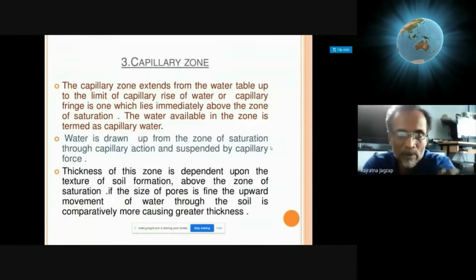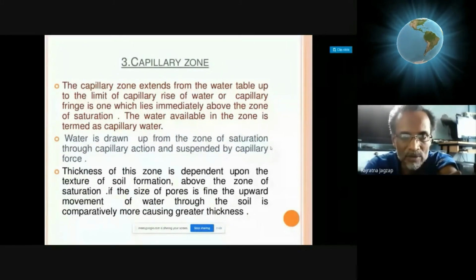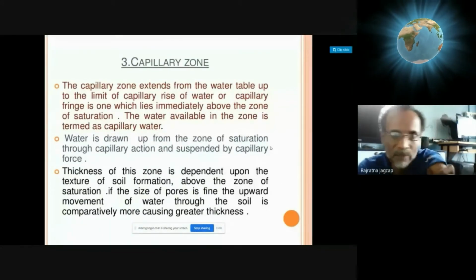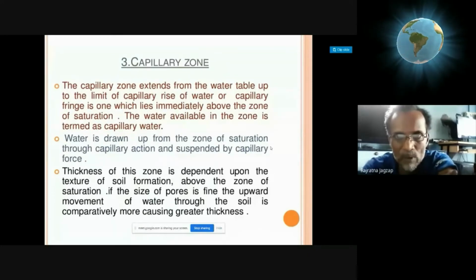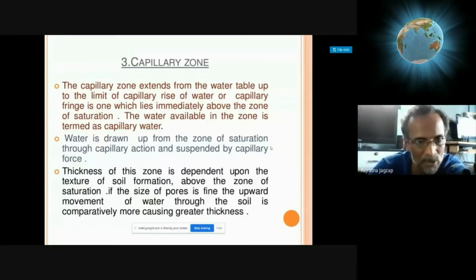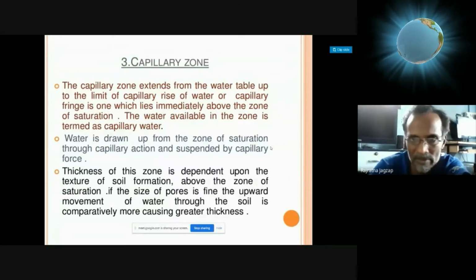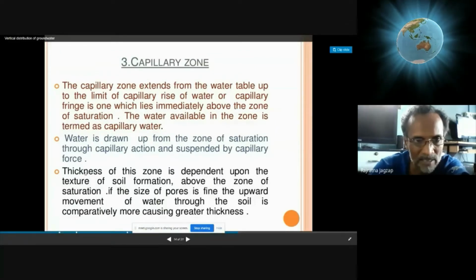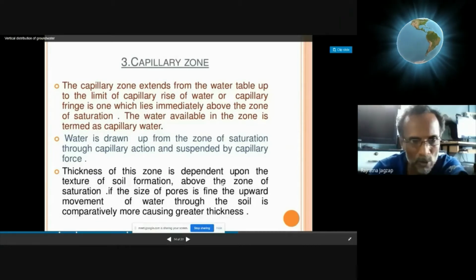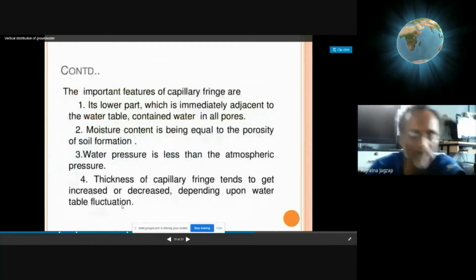The capillary zone extends from the water table up to the limit of capillary rise of the water, or capillary fringe, that is the margin which lies immediately above the zone of saturation. The same thing is mentioned here. The slide link will be shared with you. We need not repeat the same point. Look at the last point, that the thickness of the zone is dependent upon the texture of the soil formation above the zone of saturation. It is the same as pores and porosity, so I am not interested in repeating the same point.